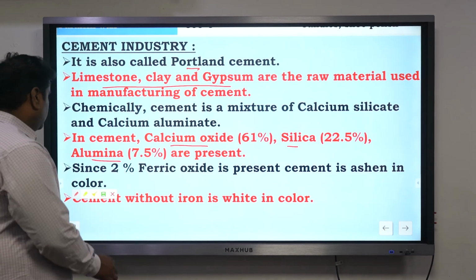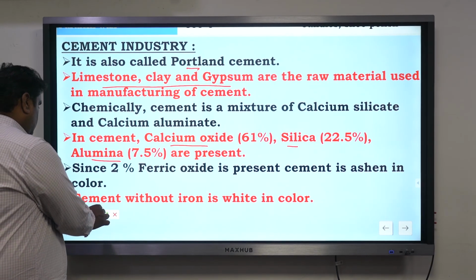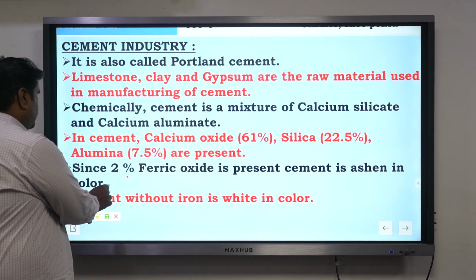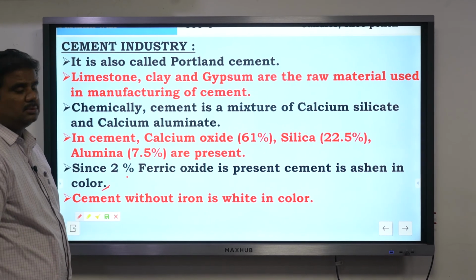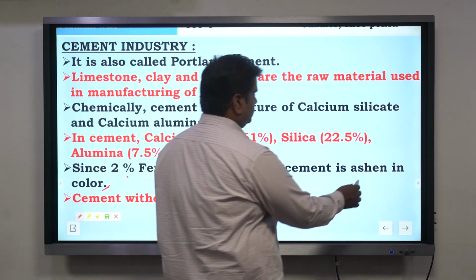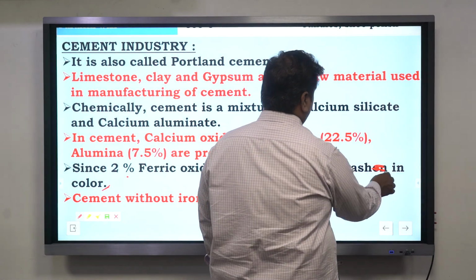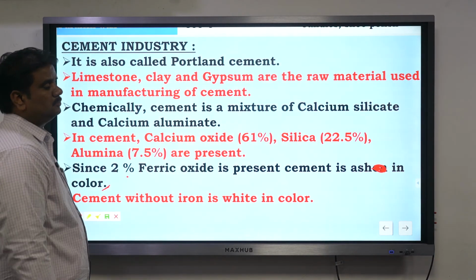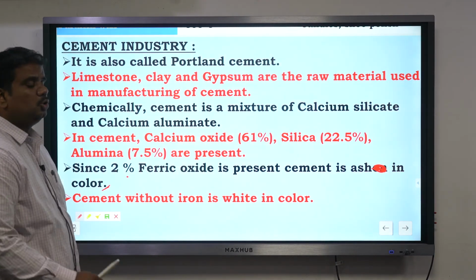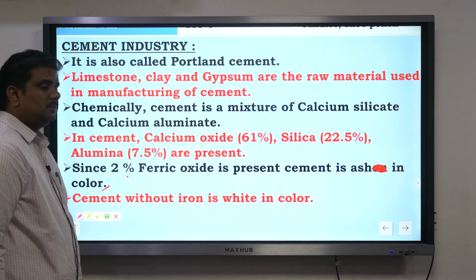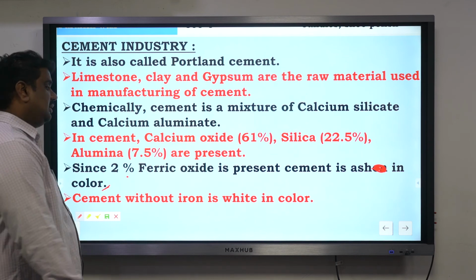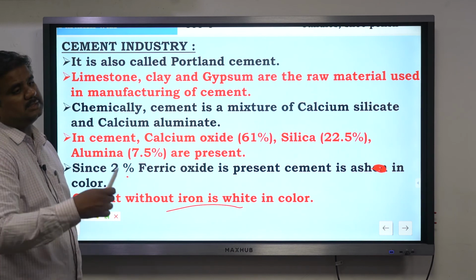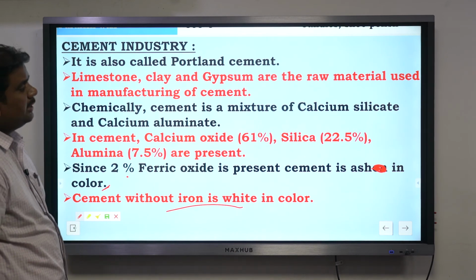The important thing is that 2% of ferric oxide is present. That is the reason why cement is ash in color. It is because of the presence of 2% ferric oxide. Without ferric oxide, it will be white in color, which you call white cement.